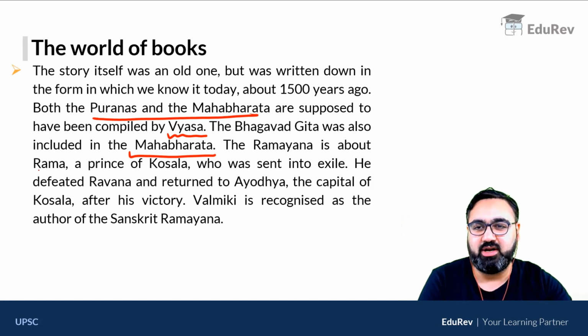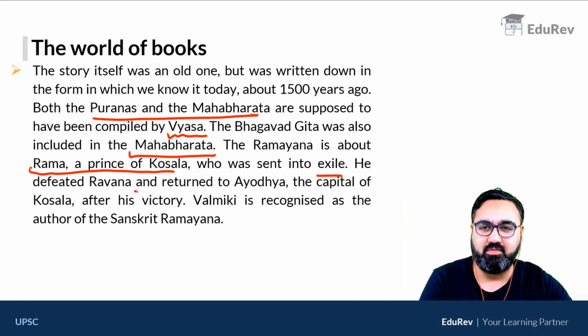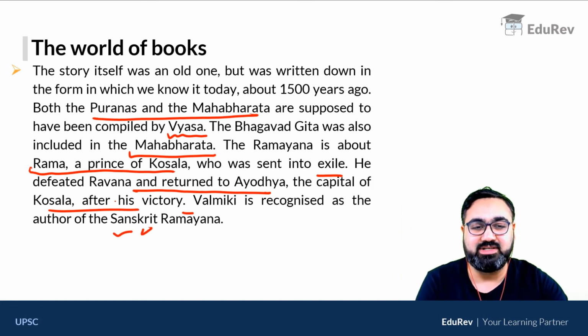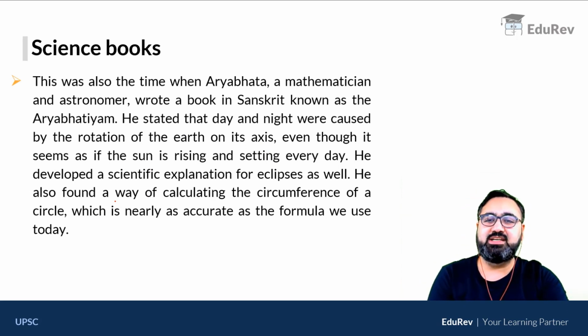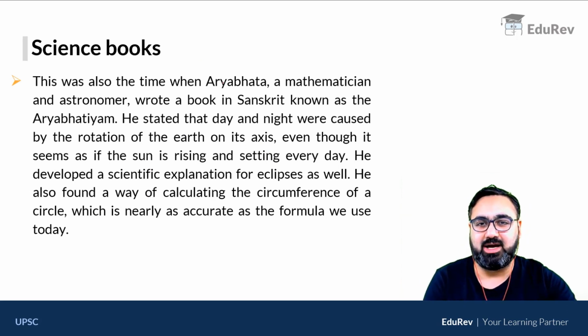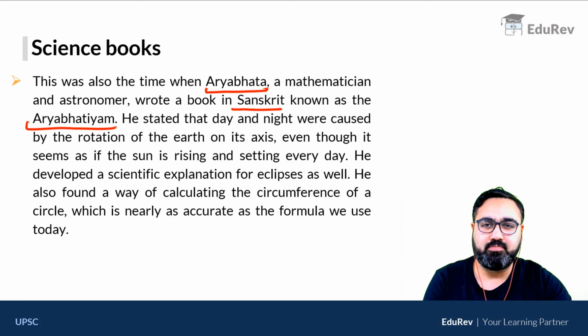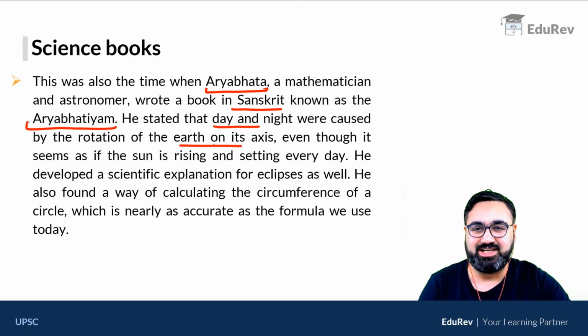Ramayana was also written. As all of you know, it's about Lord Ram, the Prince of Kosal, who came back from the exile after defeating Ravan and returned to Ayodhya, the capital of Kosal. Valmiki is considered as an author of the Sanskrit version of the original Ramayana. Many non-religious scientific books were also written. For example, Aryabhat, very famous mathematician and astronomer, wrote in Sanskrit a book called Aryabhatiyam. He also stated that day and night were caused by rotation of Earth on its axis.